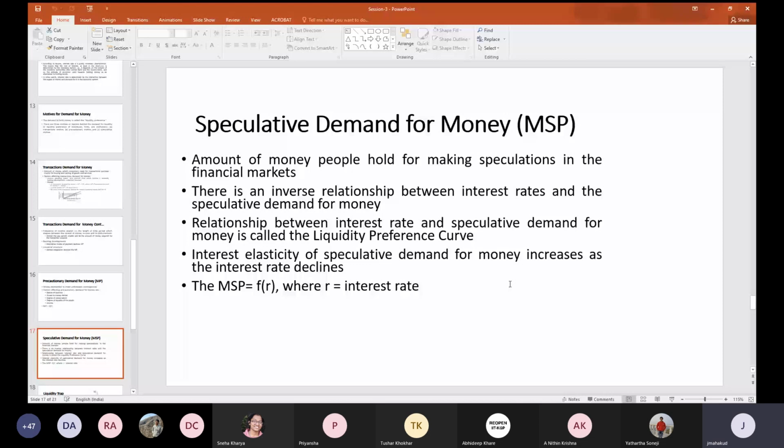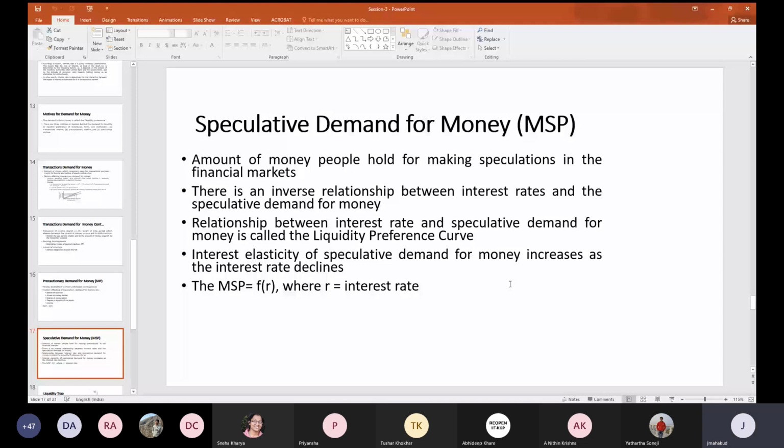And for your information, the Keynesian theory has not talked much about the precautionary demand, although the theory has highlighted it. Keynes' theory is mostly concentrated on the transactions demand and the speculative demand. They have elaborated more on the transactions demand for money and the speculative demand for money. So the precautionary demand for money is more or less not covered in the Keynesian demand for money theories.